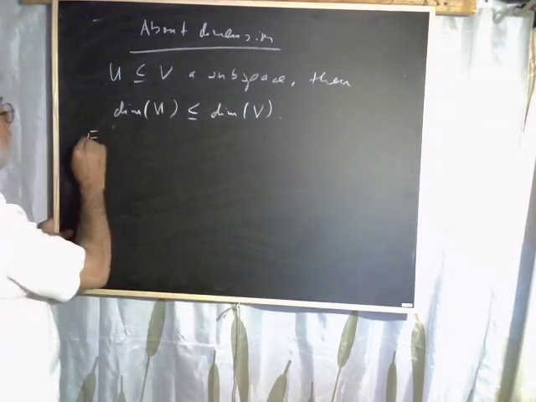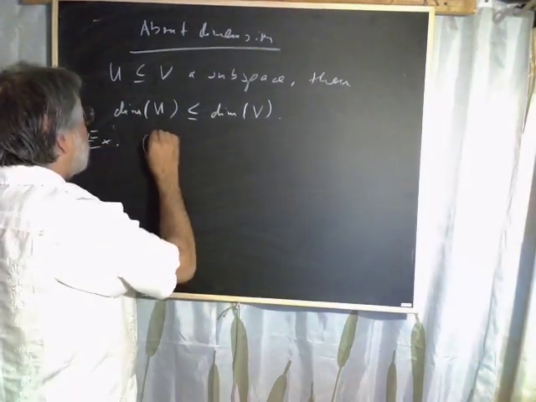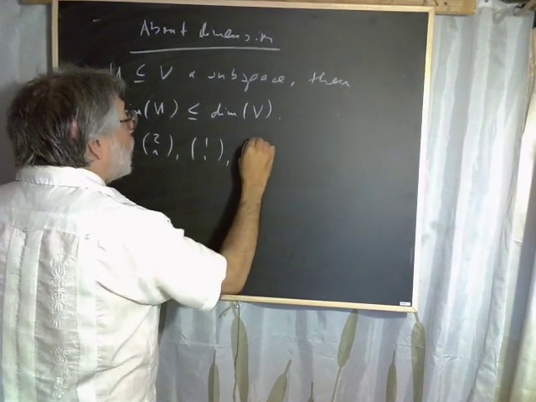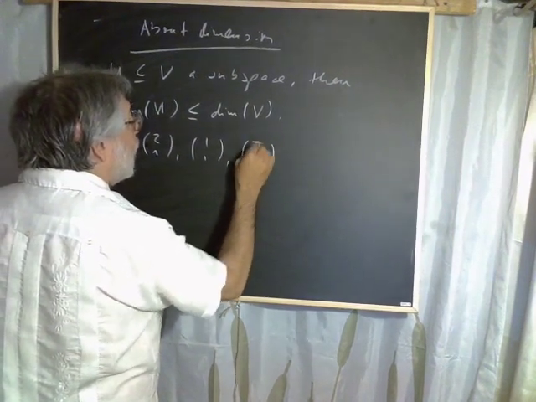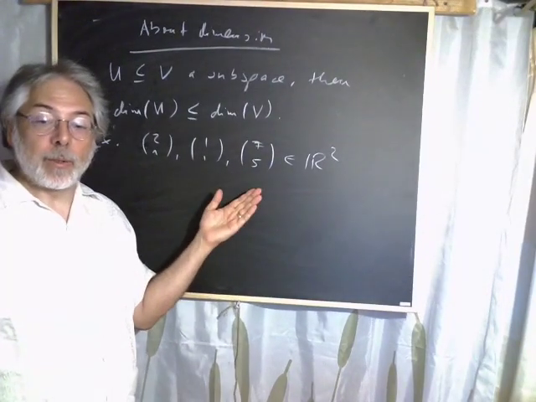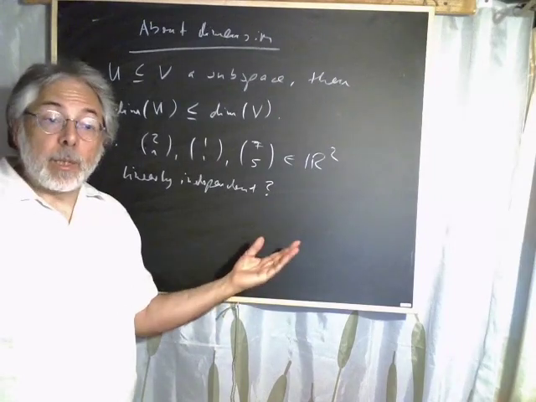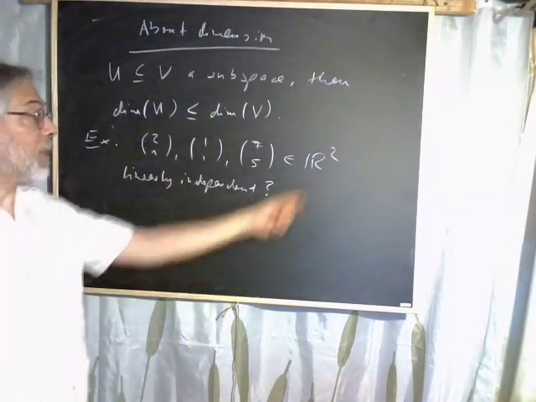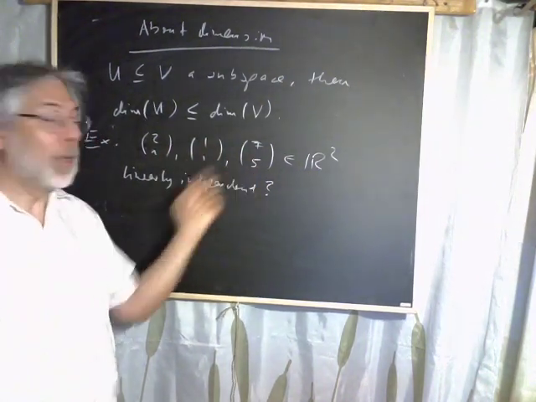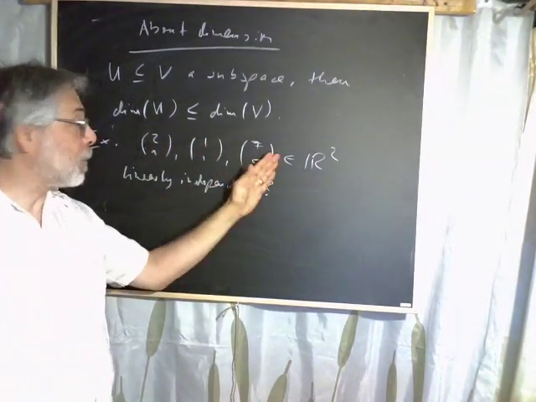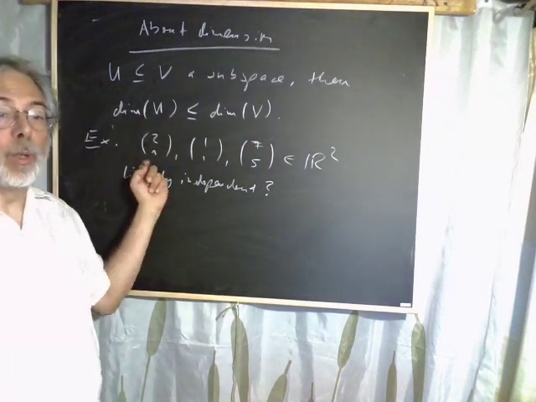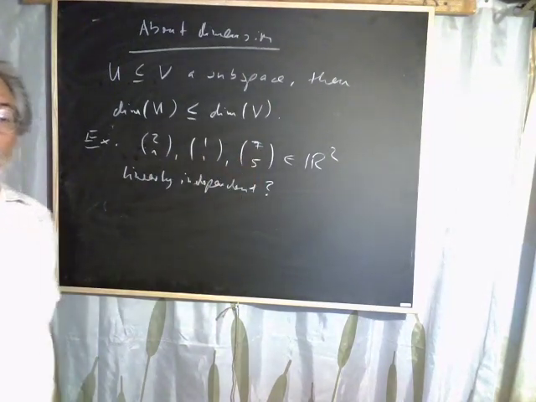Example, take these vectors (2,1), (1,1), and (7,5) in R2. Are these vectors linearly independent? The answer is given just by counting. So what's the dimension of this space? It is 2. And how many vectors do we have here? 3. So any subspace of R2 which they span can have dimension at most 2. That means these 3 vectors are linearly dependent.